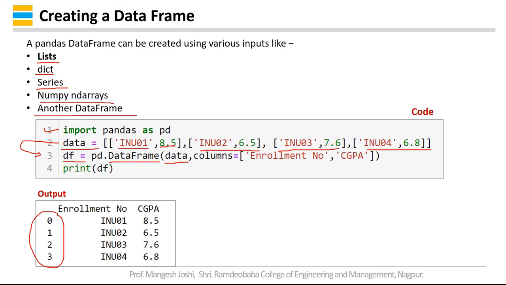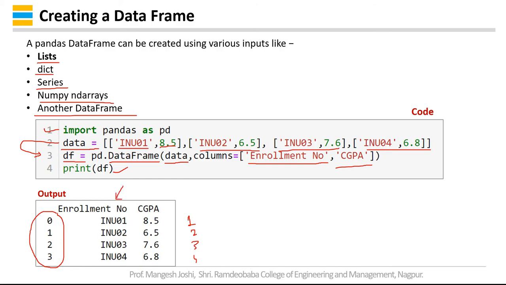So we have given column names as enrollment number, the name of the first column, and CGPA, the name of the second column. And then I am printing the data frame, print df. You can see that 4 rows are created, with 2 columns.